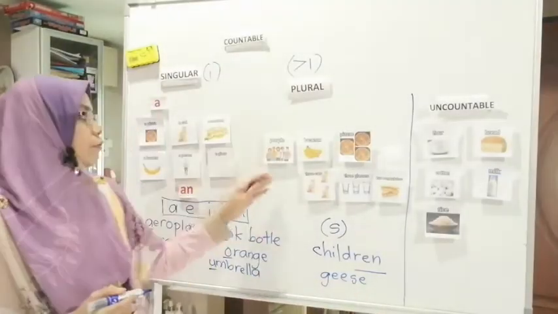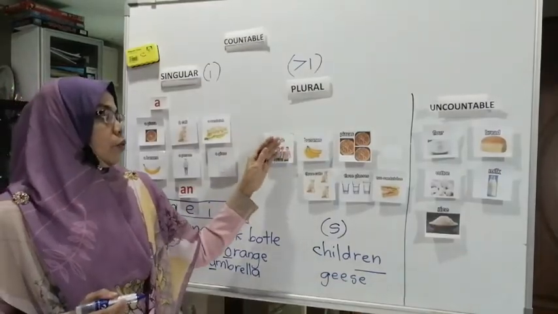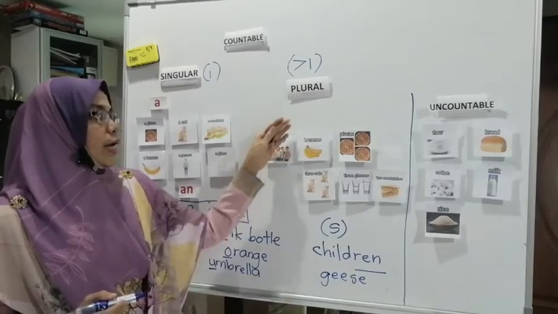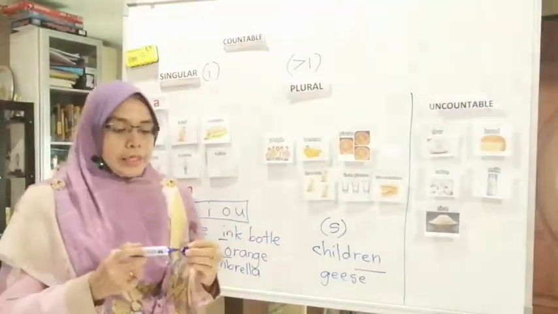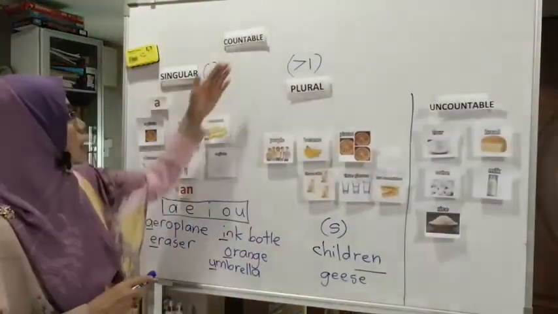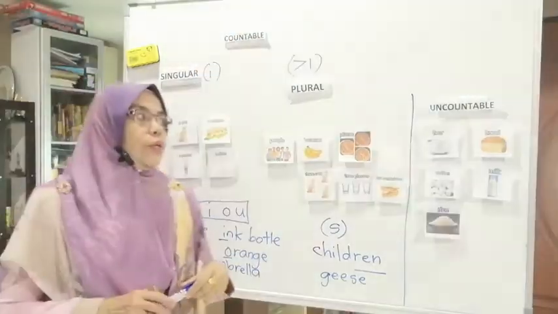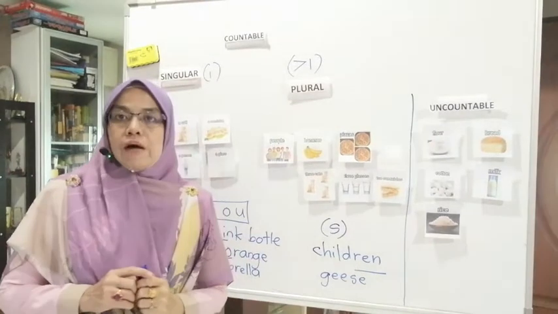So that is the difference between the noun with the S for plural and the noun without the S for plural. Okay, so that is for the countable. We are going to see the uncountable after this.